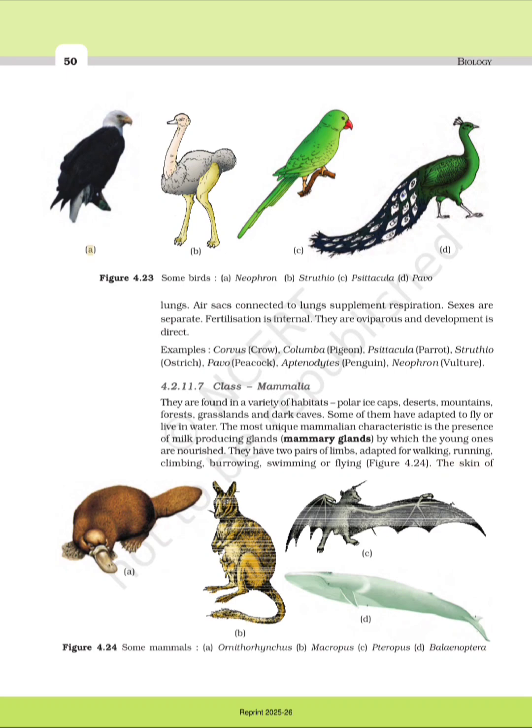Figure 4.23 Some birds. A. Neophron, B. Struthio, C. Psittacula, D. Pavo. Figure 4.24 Some mammals. A. Ornithorhynchus, B. Macropus, C. Pteropus, D. Balaenoptera.